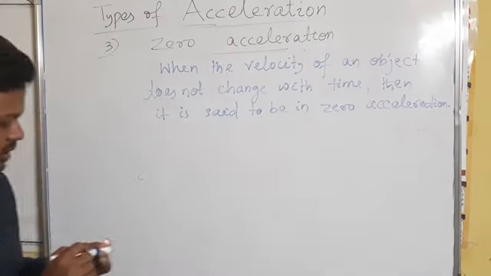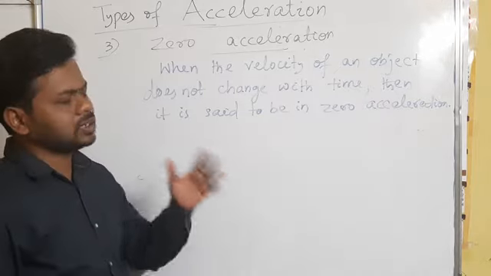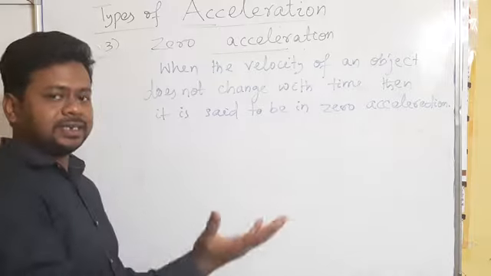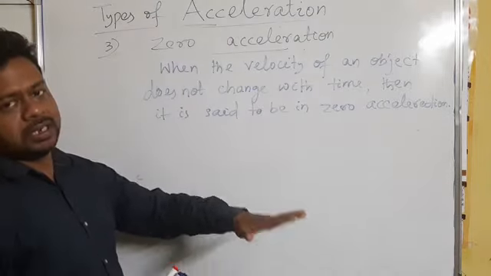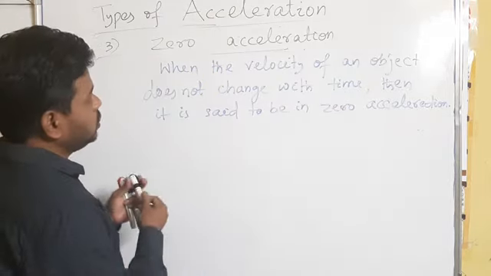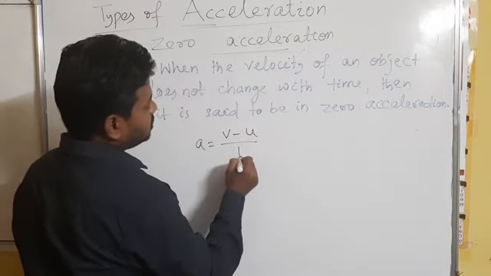So when the velocity does not change, there will be no acceleration. I have told you that acceleration always takes place when velocity changes, whether it is increasing or decreasing. But when the velocity remains constant, the acceleration will be zero, because a equal to v minus u by t.